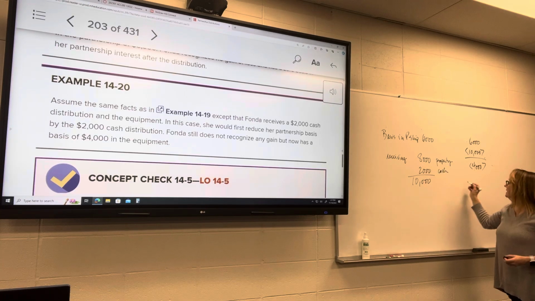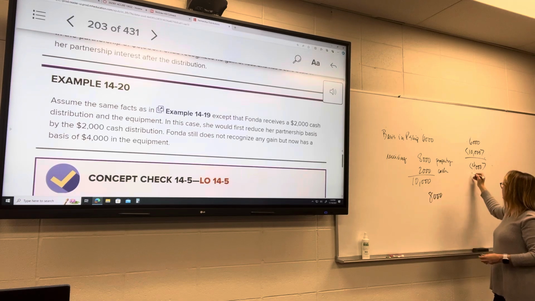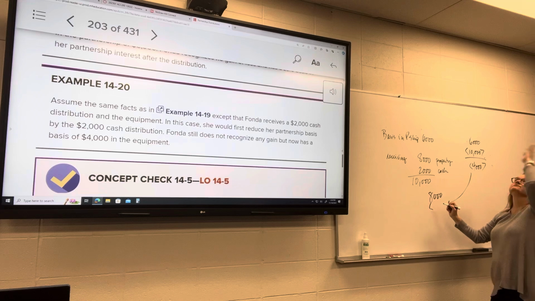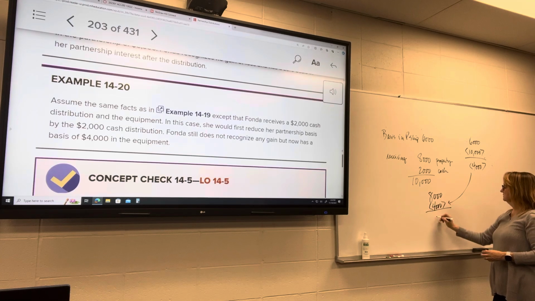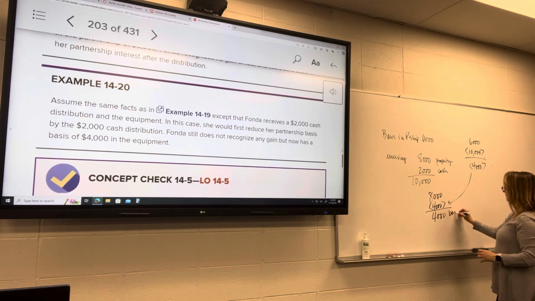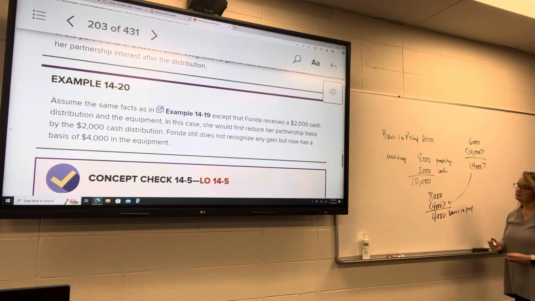So now we're gonna take the $8,000 property minus that. This is now the basis in the property. When she goes and sells that property for $10,000, now she's got a $6,000 gain.